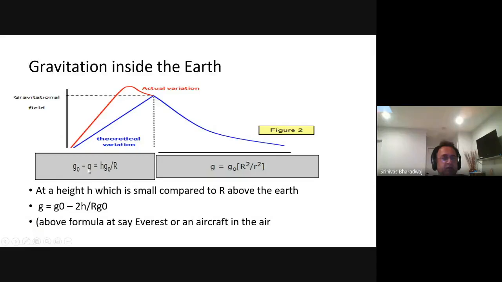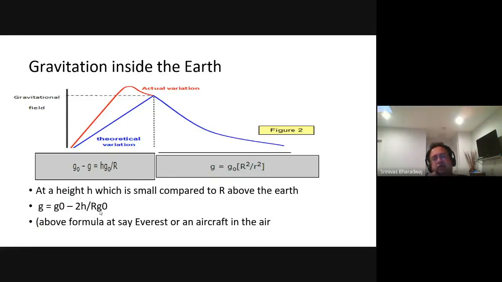It is not like this. The slope is different. The slope is 2 times. g naught minus g equals, here g equals g naught minus h g naught by R. So now it is h by R g naught.